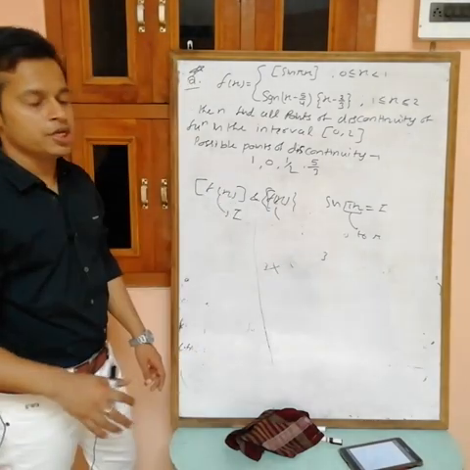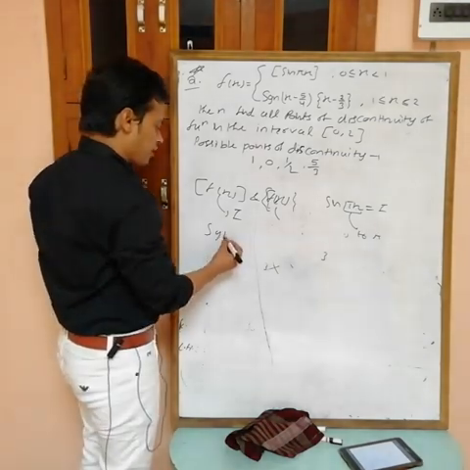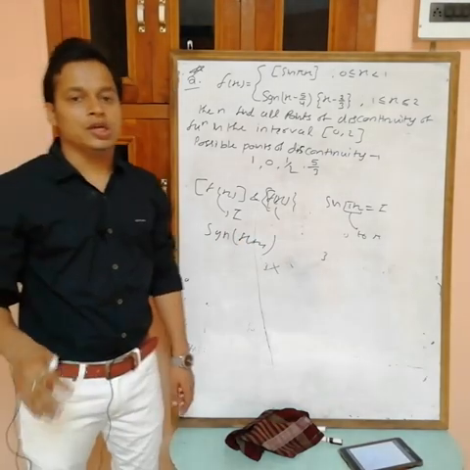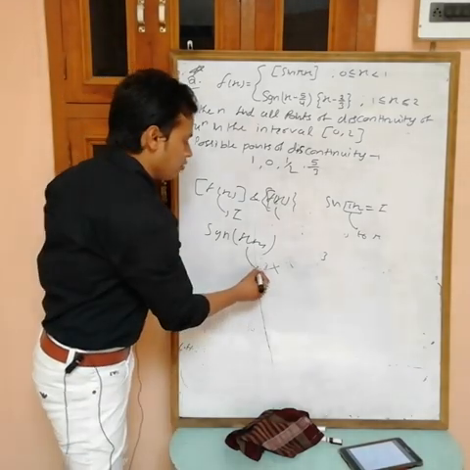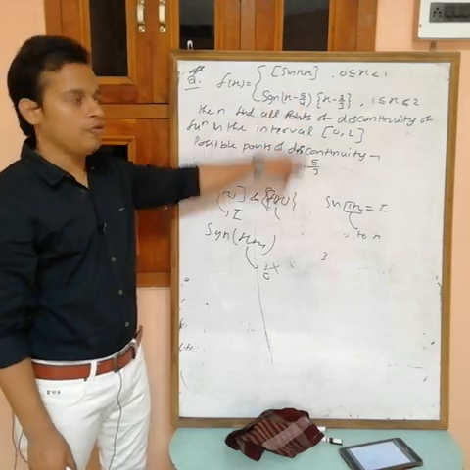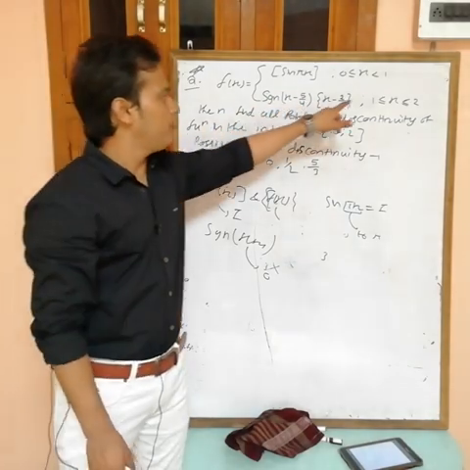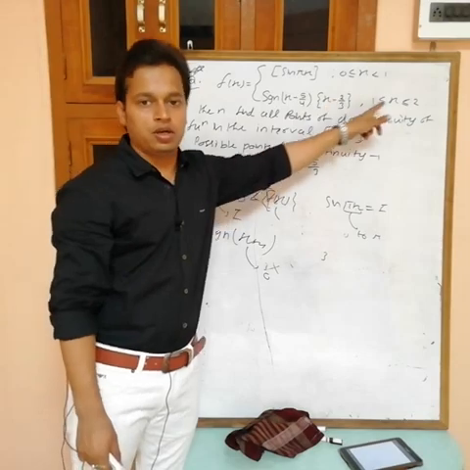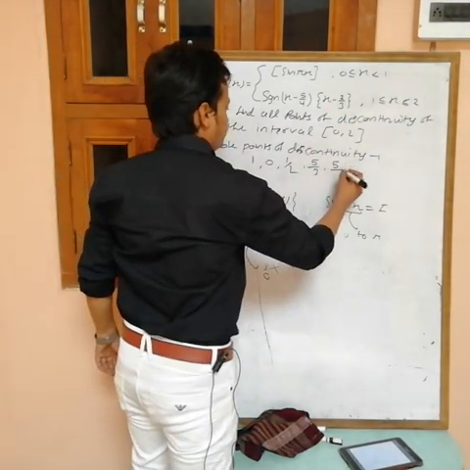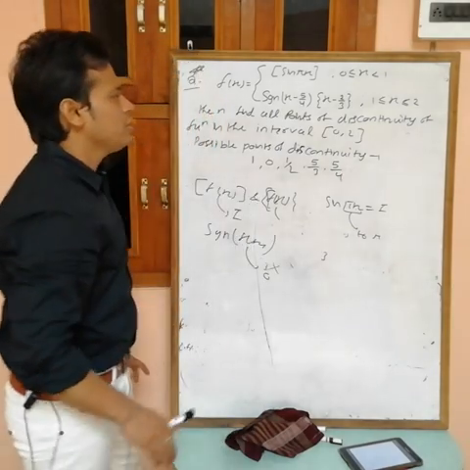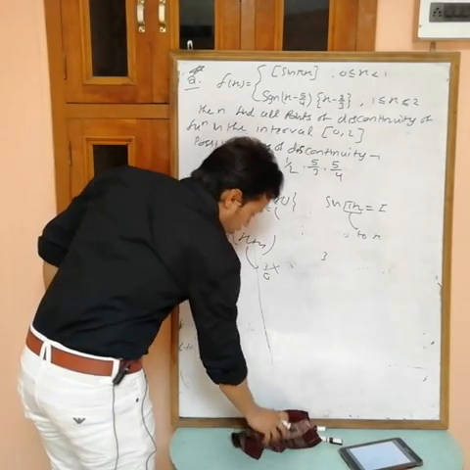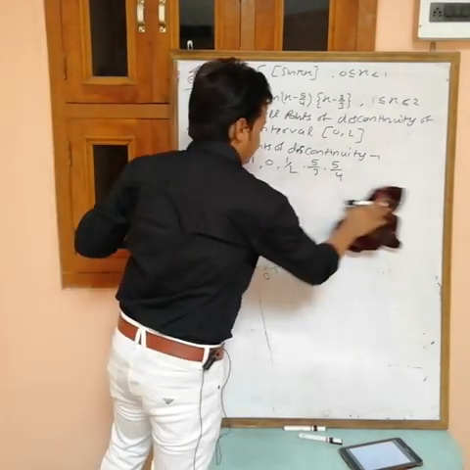Now the third point is, in case of signum f(x), you have to check the continuity at the point where f(x) becomes 0. This becomes 0 at 5/4. Now check, can I take 5/4? 5/4 is greater than 1, and here x is from 1 to 2, so I can take 5/4. Okay, so these are the possible points of discontinuity. Now we have to check the continuity at all these points.